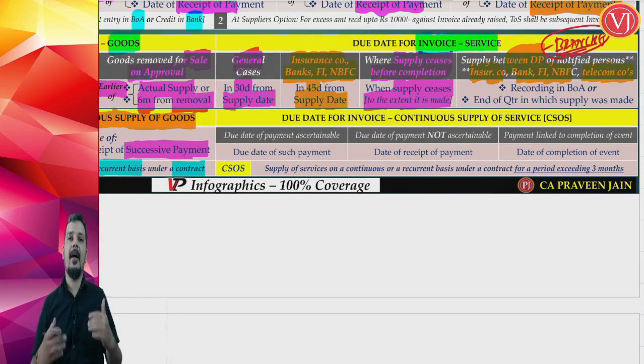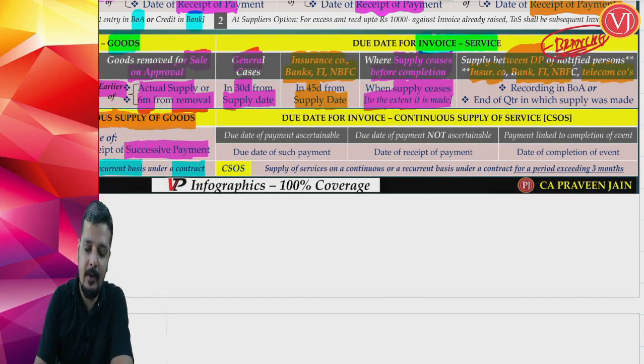Supply not between banks and customers, not between insurance and customers, not between the telecom sector and customers. Supply between their own branches, deemed supply. Supply between their own branches, distinct persons, branches having separate GST numbers. They say that okay, as it is an internal deemed supply, they give time for the due date of invoices: recording the transaction in books of accounts, or by the end of the quarter. You can raise the invoice for this deemed supply.